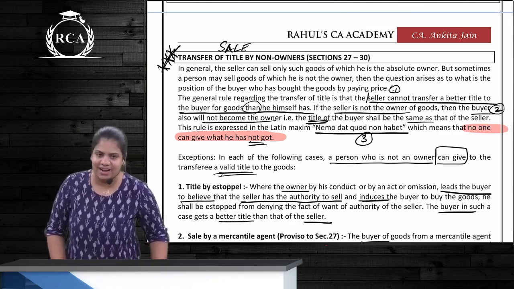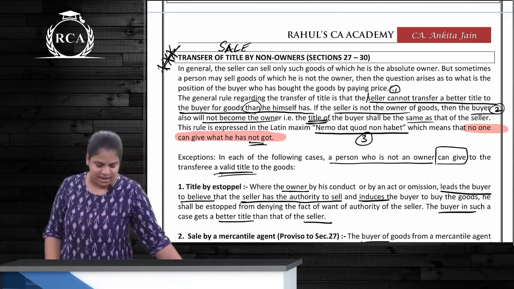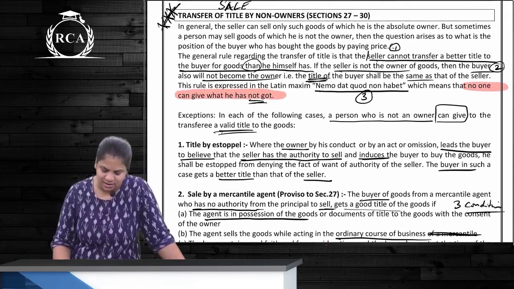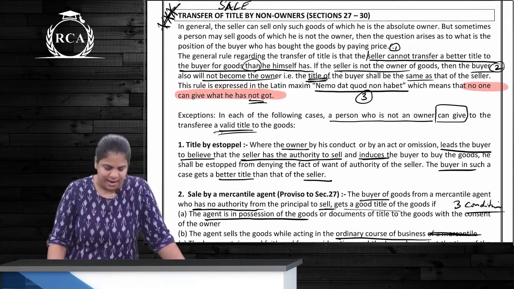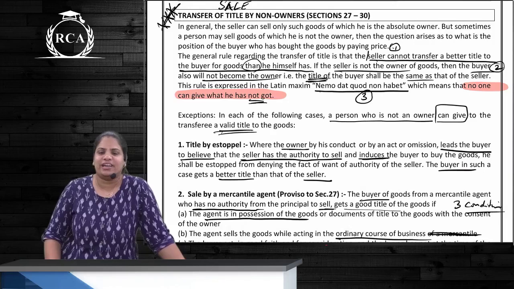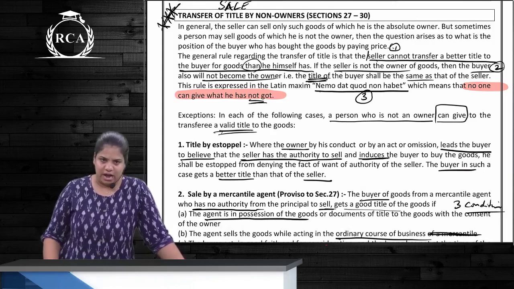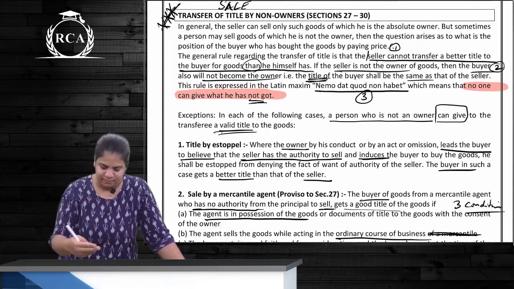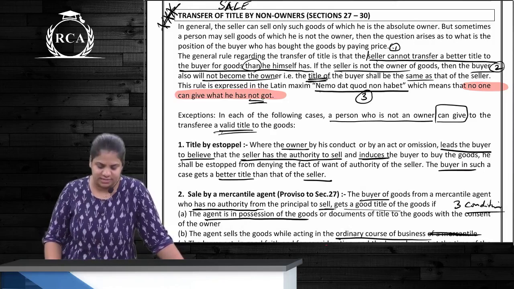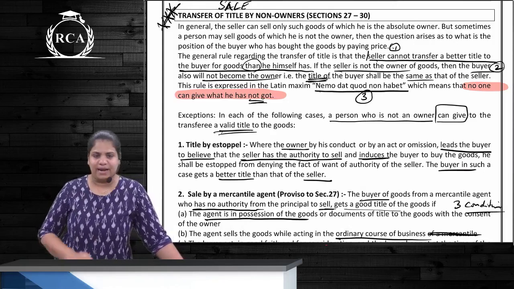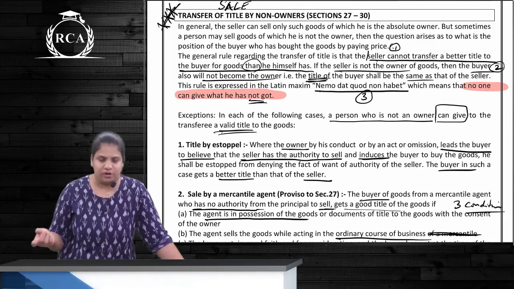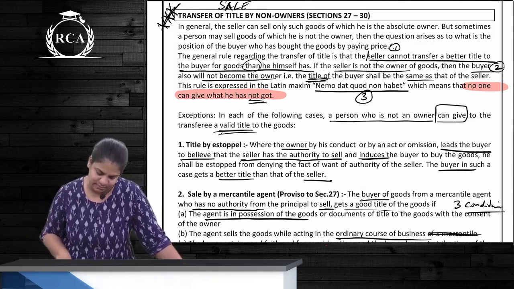Okay, clear? Latin maxim we have over here. What's that? Nemo dat quod non habet, which means nobody can give what he himself has not got. Then a normal introduction may be learned by heart in a few sentences. First is what? Seller cannot transfer a better title to the buyer for the goods than what he himself has.